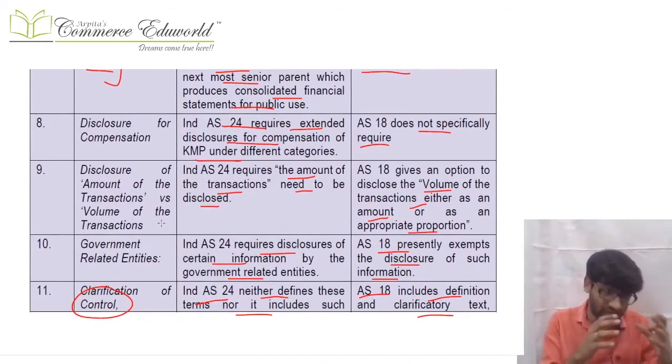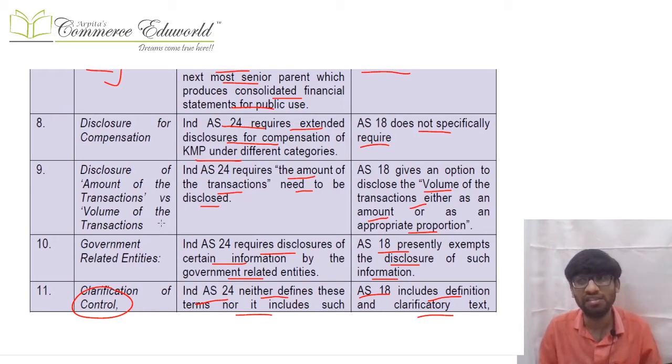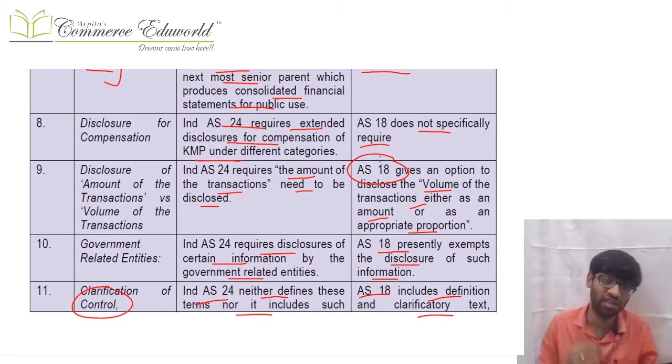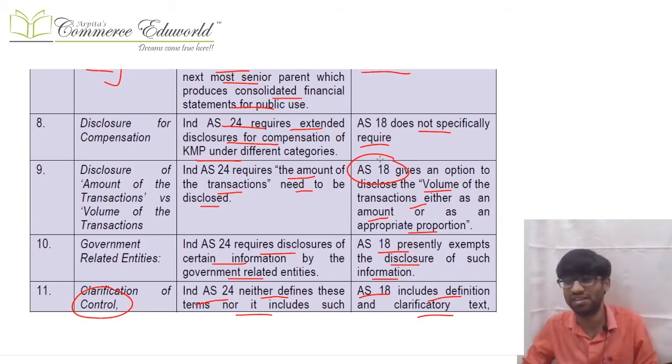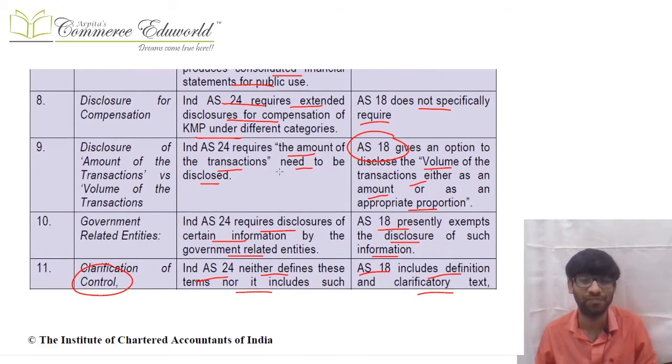Okay, in Ind AS they say when you disclose a related party transaction, the amount of that transaction should always be disclosed. AS gives you an option: either you can disclose it as a percentage or you can give it as an amount, but that will lead to certain issues. So Ind AS is very strict there. Ind AS says that whenever related party transactions are disclosed, you need to give the amount. AS was like you can give a percentage or you can give an amount, no problem. That's an option in AS, but Ind AS is strict.